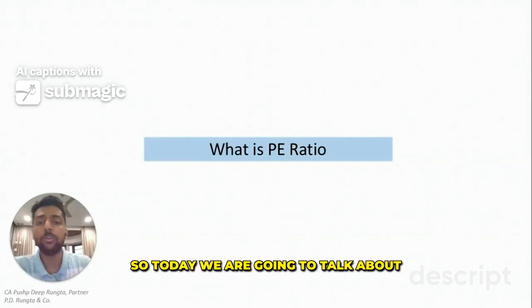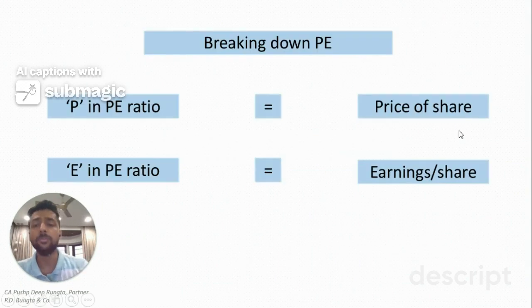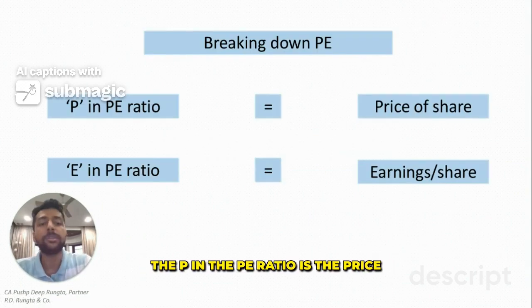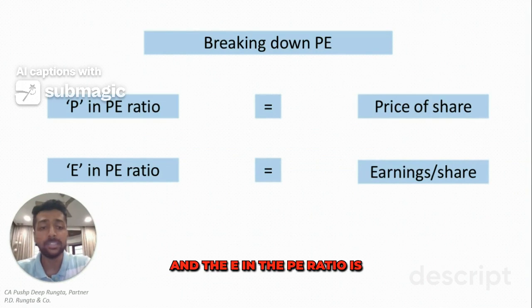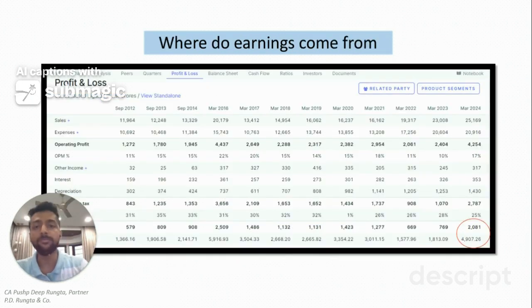So today we are going to talk about P/E ratio and its importance in the world of finance. The P in the P/E ratio is the price of the share and the E in the P/E ratio is the earnings per share. Thus P/E ratio is in fact price by EPS of a share. Now where do earnings come from? Let me show you.